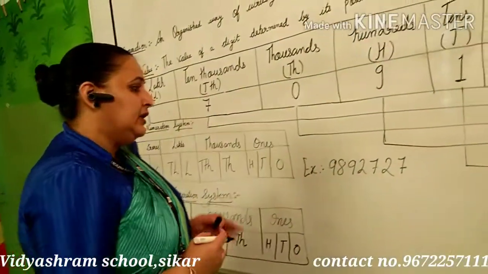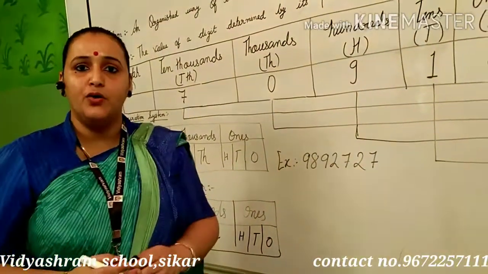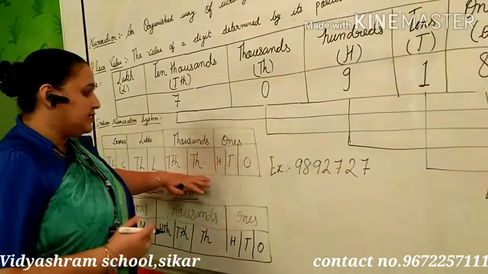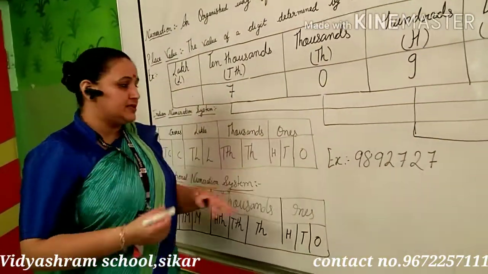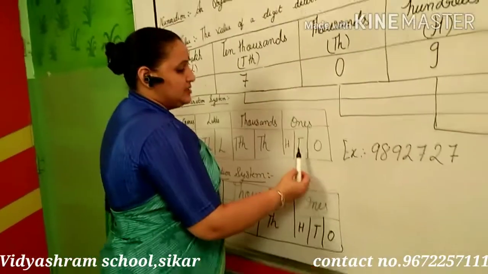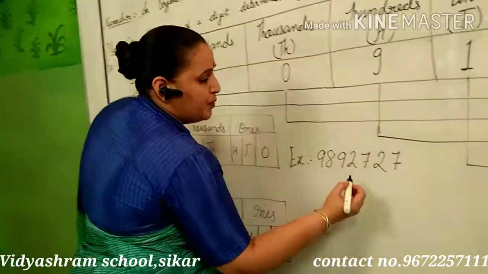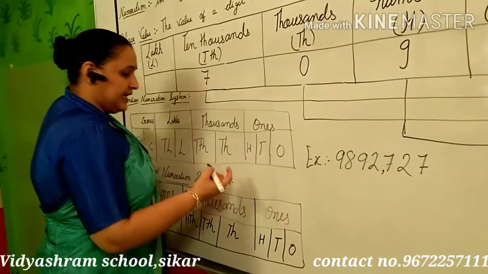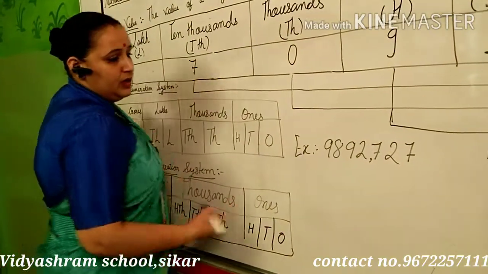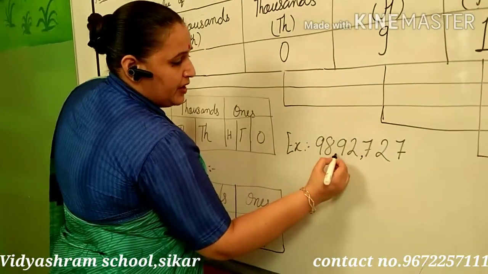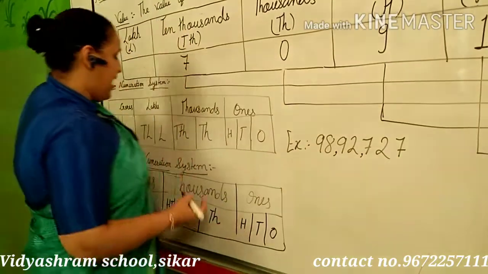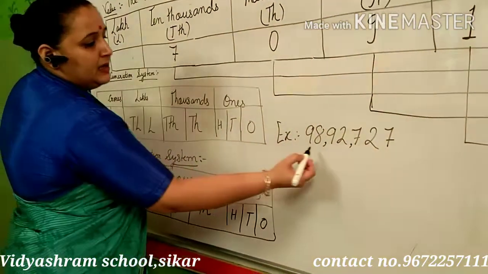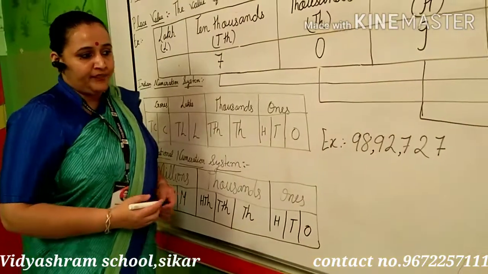According to this table, we have to put the commas. At the place of ones, tens and hundreds, we put the commas after 3 digits. And after that, again you check 1,000 and 10,000, and we put the commas. And lakh and 10 lakh.